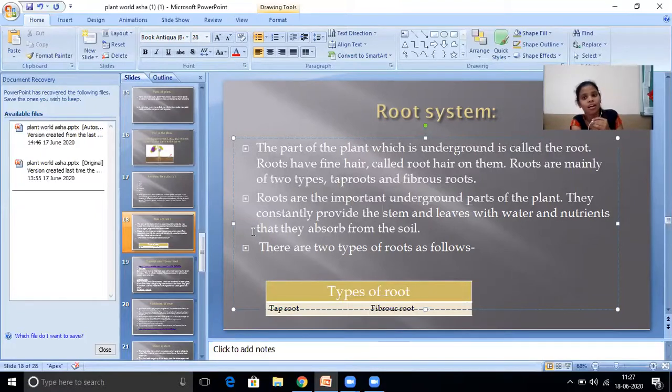Okay, so the root system is clear. Root is the underground part of the plant. It is called root. There are two types: one is tap root and the second one is fibrous root. Okay. And what is the duty of root? This is the surviving food for the plant. Water and nutrients to the plants. Okay. Any doubts from this? No doubts. Then can we go for next? Yes.